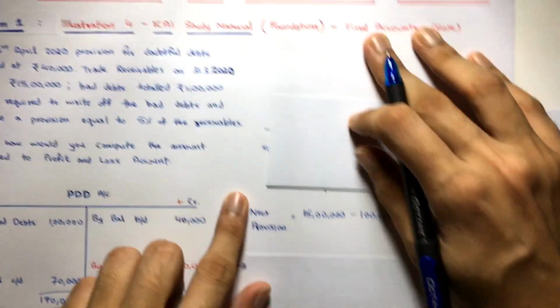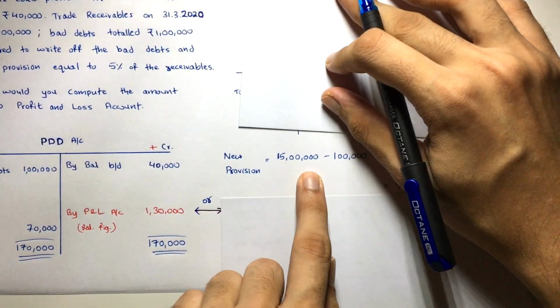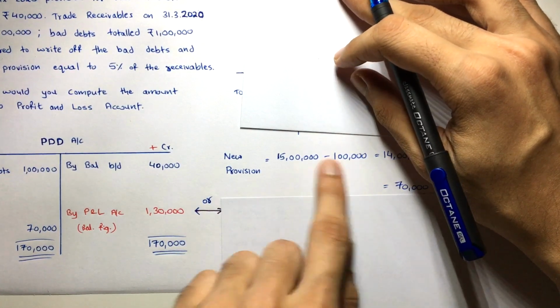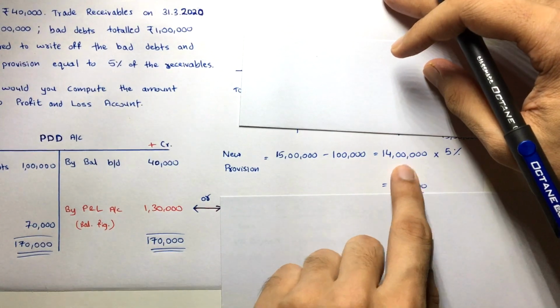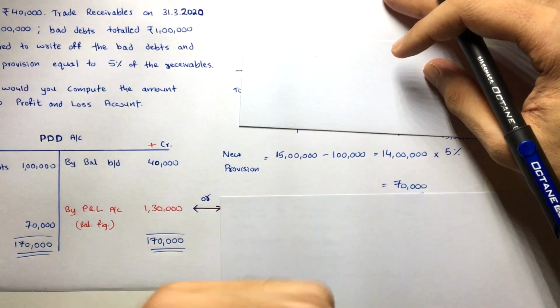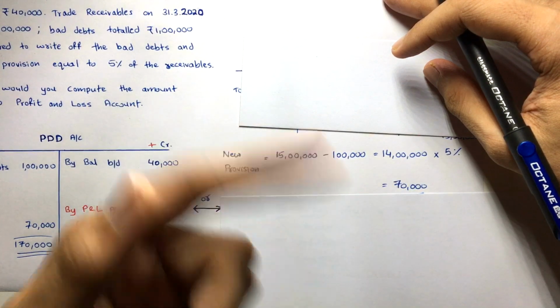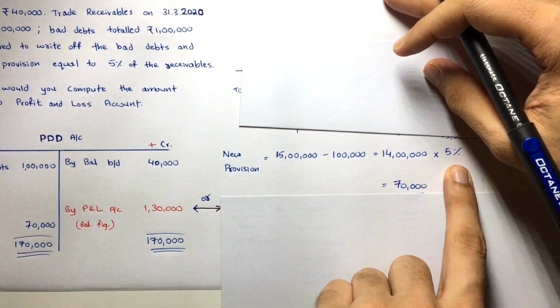So what will you do? You will take the receivable balance 15 lakh minus 1 lakh, the bad debts which have happened, further bad debts, you will subtract. You will get 14 lakh. These are the receivables or the debtors after deducting the bad debts. On that you have to calculate the provision.